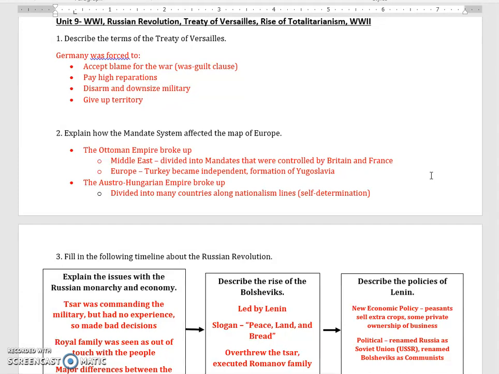When the Austro-Hungarian Empire was divided up, it divided up along nationalist lines, the concept of self-determination of nations, that each individual nation or nationalist group could determine what their country would be. And for this reason, if you look at maps before World War I, where you have the two big empires, the Austro-Hungarian Empire and the Ottoman Empire, after the war, you see lots of smaller countries or territories where those two big empires used to be.